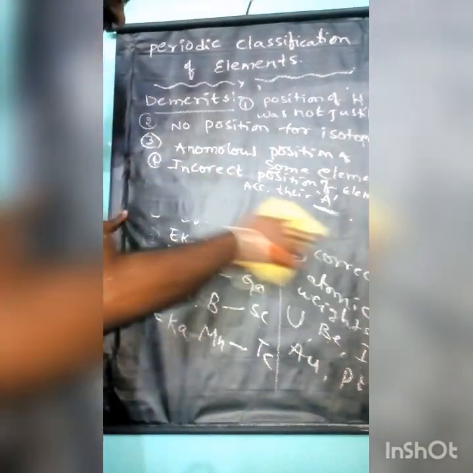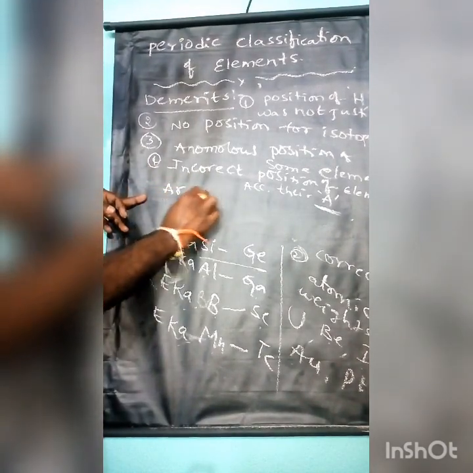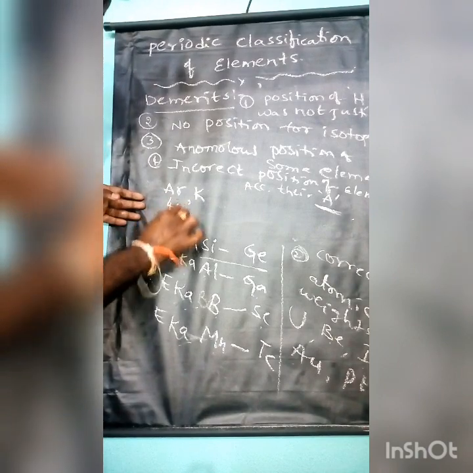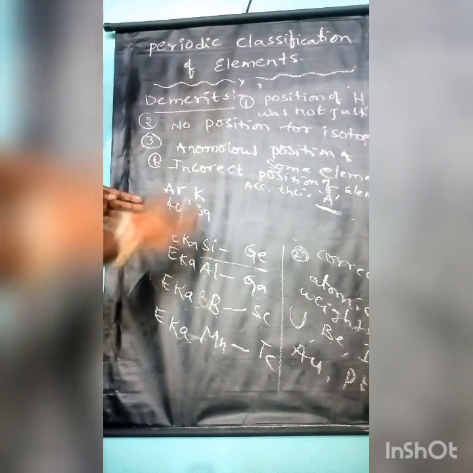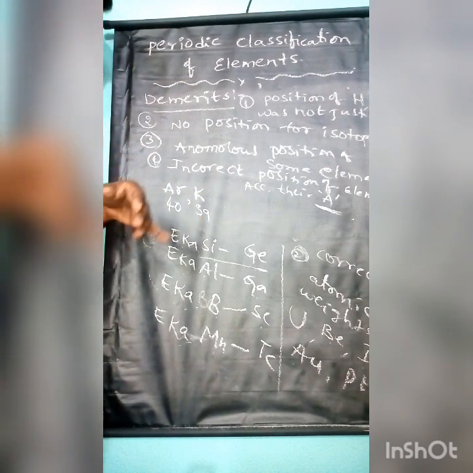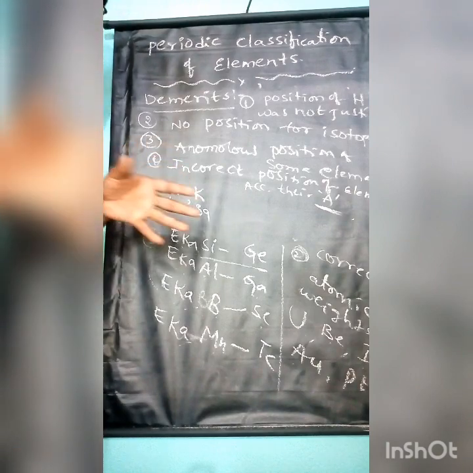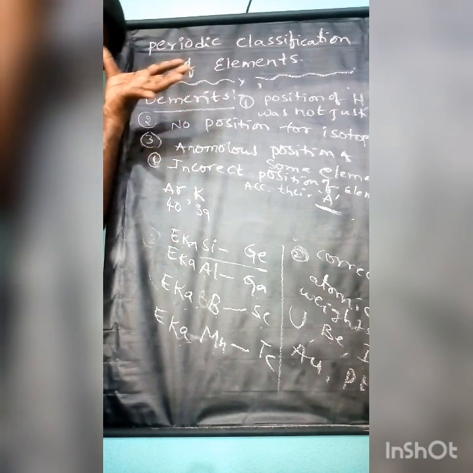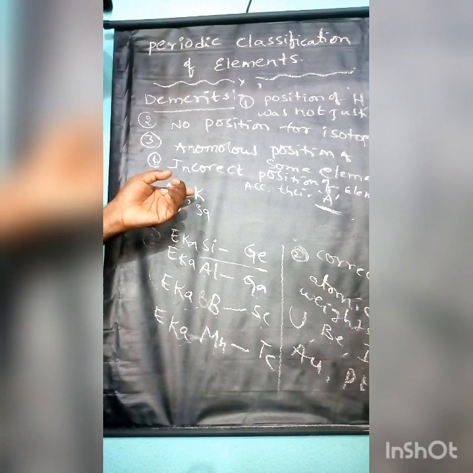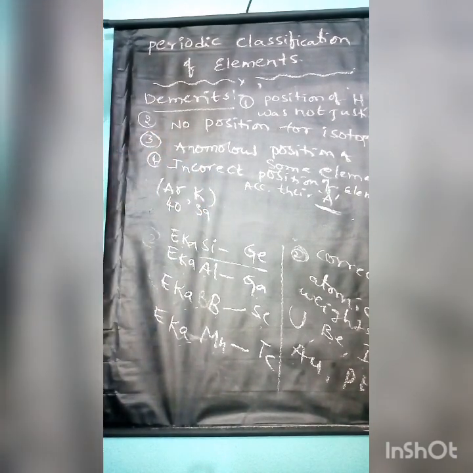What are the elements incorrectly placed in his classification? Argon and potassium. Argon's atomic mass is 40 and potassium's is 39. Argon is placed before potassium, though potassium has the lesser atomic mass and should actually be placed before argon. That is an incorrect position for these two elements.